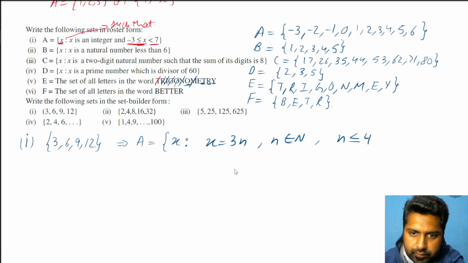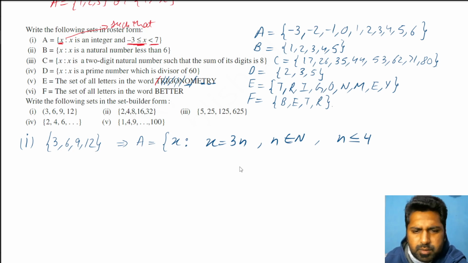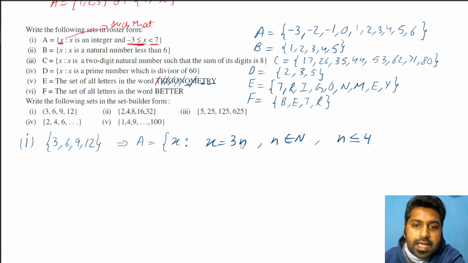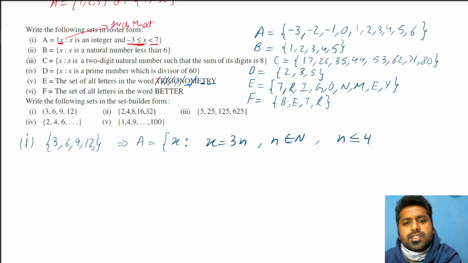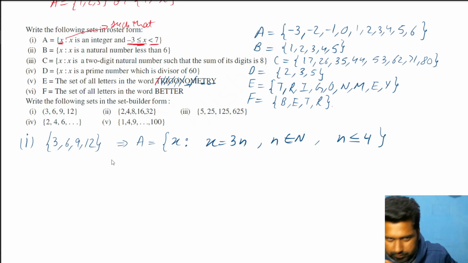Okay, I know it's a lot to take in, but try to understand how I'm devising the condition, because all the rest of the questions will be based on these ideas. First of all, a variable such that, then multiple of 3. Instead of writing in language multiple of 3, I'm writing x is equal to 3n. Then I'm telling n is a natural number, and since natural numbers are infinite, I have to restrict n so that it gives us the maximum value, that is 12. So for that n has to be 4. 4 into 3, 12. And now I close the condition. So I hope this is pretty much clear here.